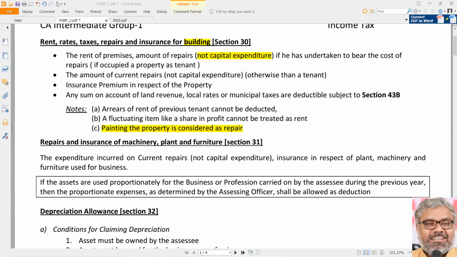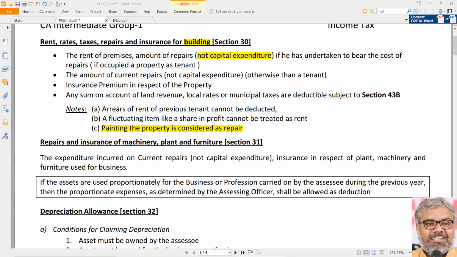But yes, what happens if the expenditure is a capital expenditure? Then it is not allowed as deduction under section 30, but of course it will be eligible for depreciation since it is creating an asset. That depreciation will be calculated under section 32, which we will discuss later.